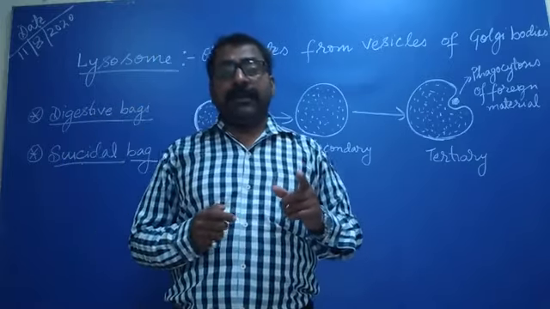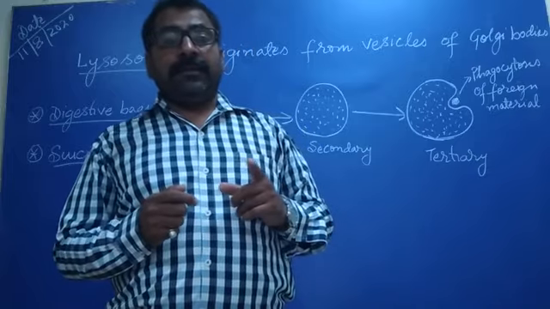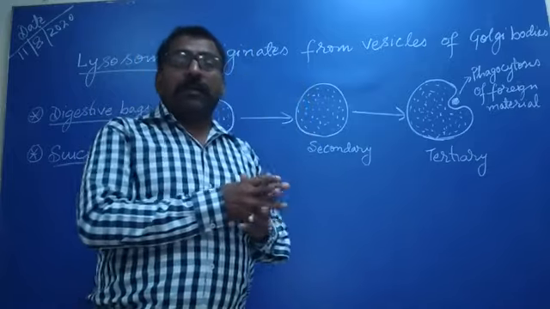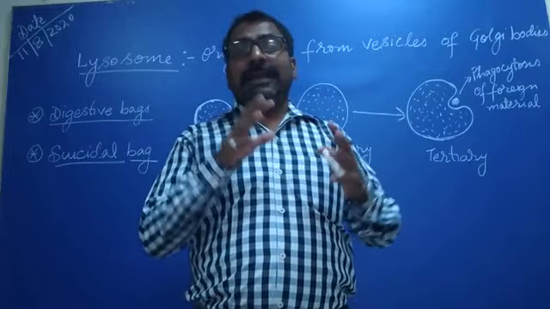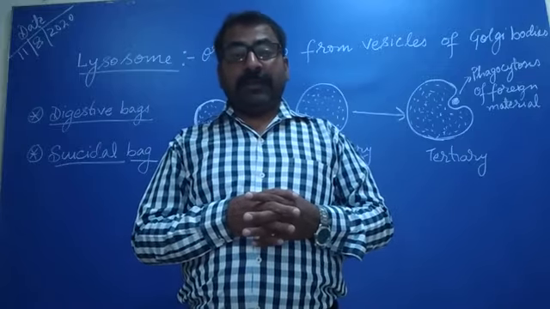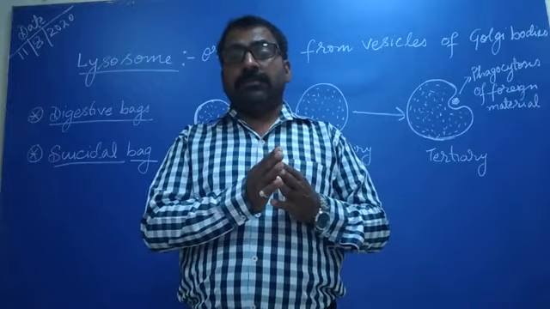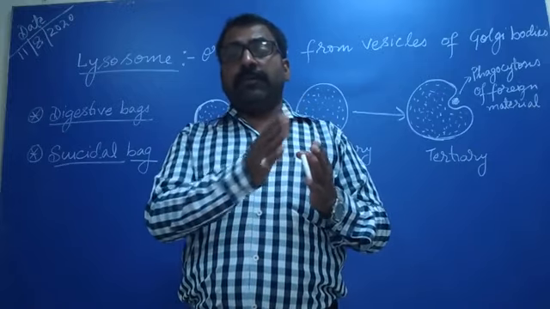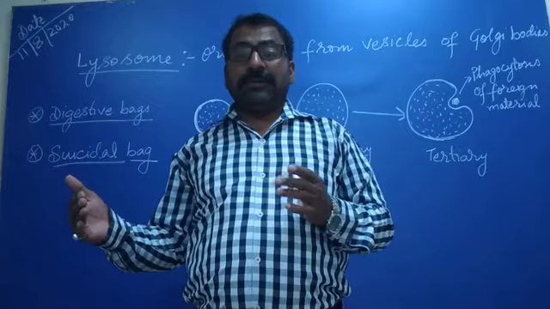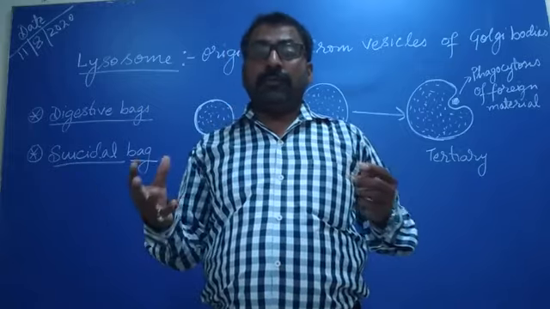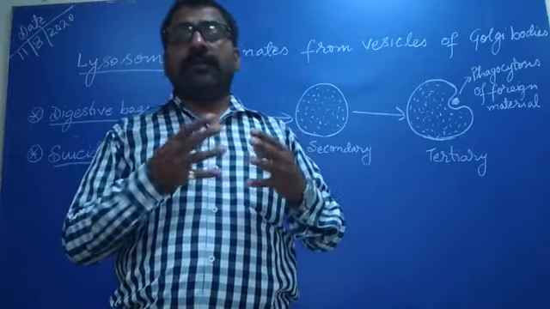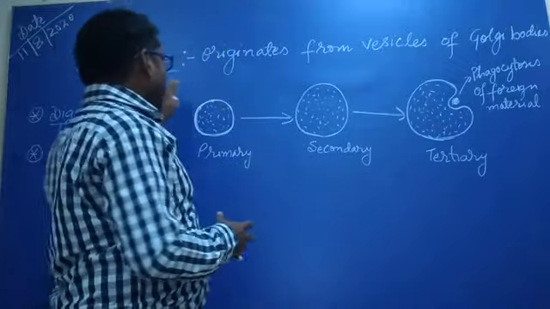The vesicles of Golgi bodies contain inactive forms of proteins, and when they detach from the tubules, these vesicles fuse together, and due to this fusion lysosomes are formed.